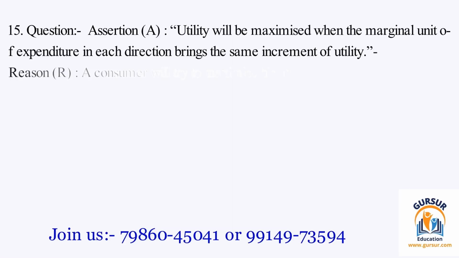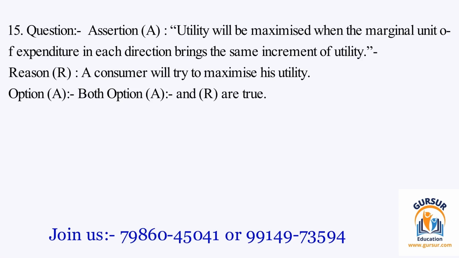Question number 15. Assertion A: Utility will be maximized when the marginal unit of expenditure in each direction brings the same increment of utility. Reason R: A consumer will try to maximize his utility. The option A is both A and R are true.